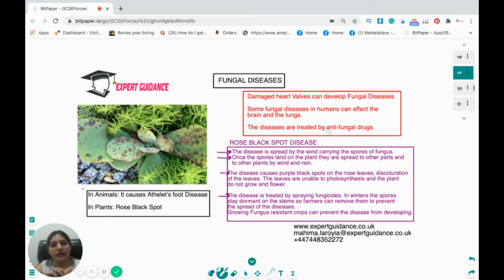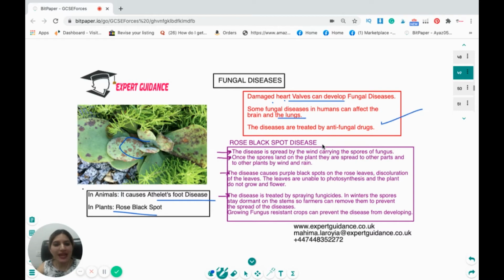Okay, now let's come to the fungal disease. In animals, the fungal disease is athlete's foot. In plants, it is rose black spot. So you can see these are the black spots which are created on the leaf. Damaged heart valves can also develop fungal disease. Some fungal diseases in humans can affect the brain and the lungs, and they are treated with antifungal drugs.